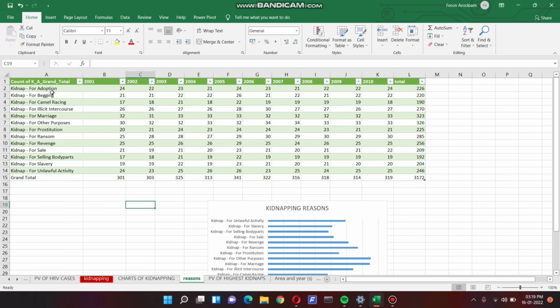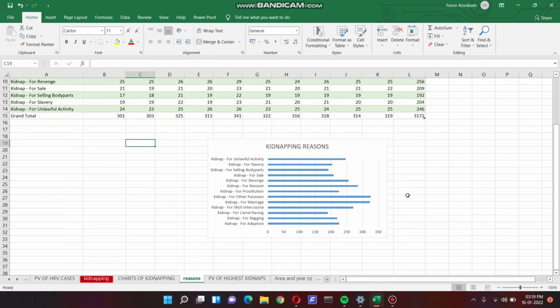Here, we have various reasons for kidnapping. We have segregated them year-wise from 2001 to 2010, and we have the total here. We have created a chart for the above table.